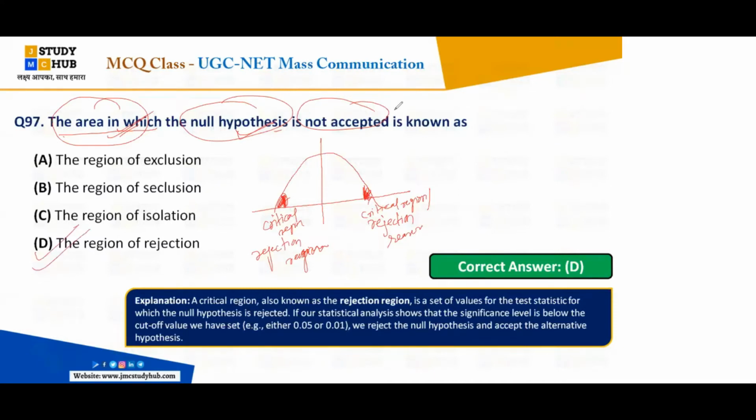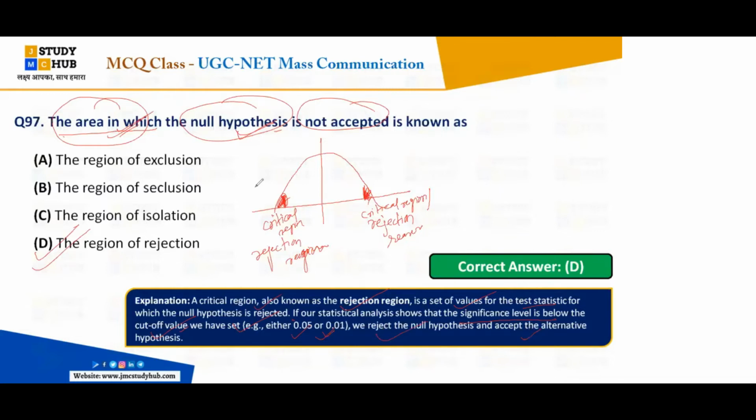In the explanation it is written that a critical region, also known as the rejection region, is a set of values for the test statistic for which the null hypothesis is rejected. The second condition concerns the significance level. If our statistical analysis shows that the significance level is below the cutoff value that we have set, either 0.05 or 0.01, then we reject the null hypothesis and accept the alternative hypothesis.